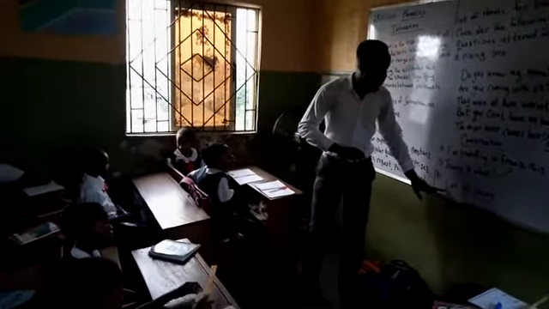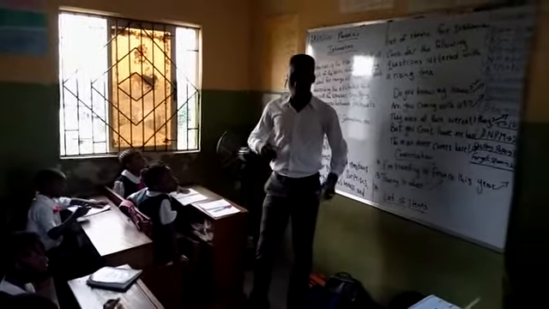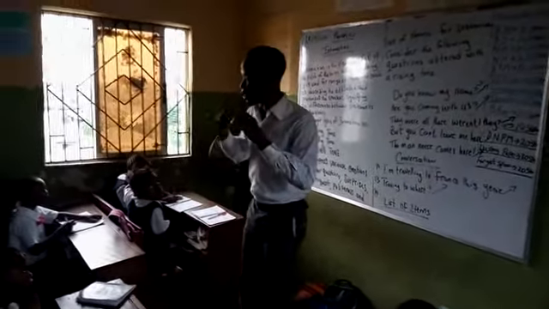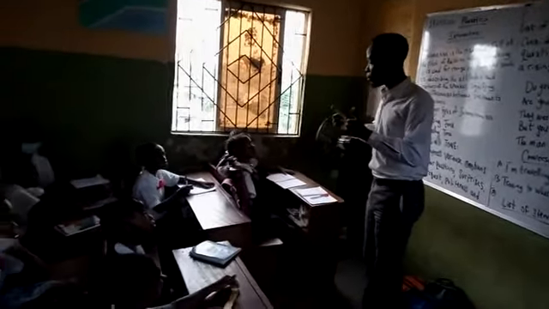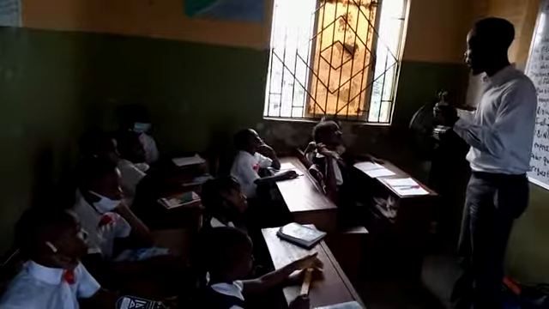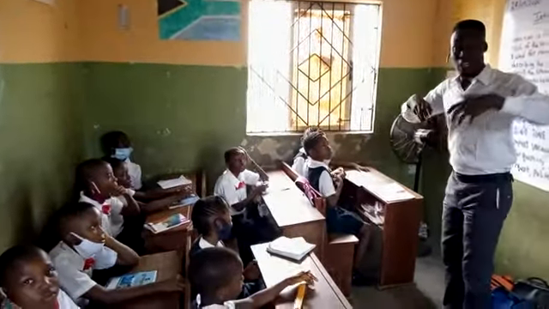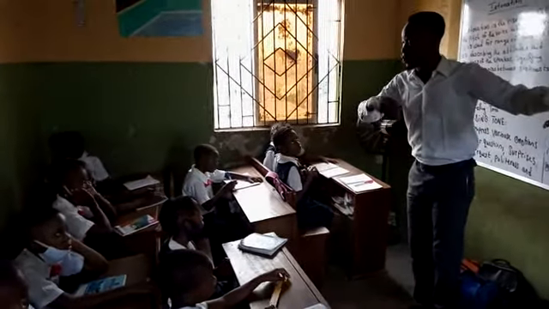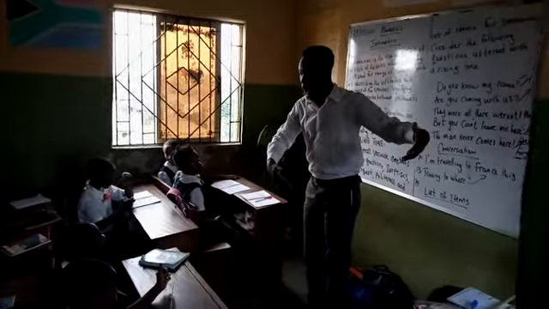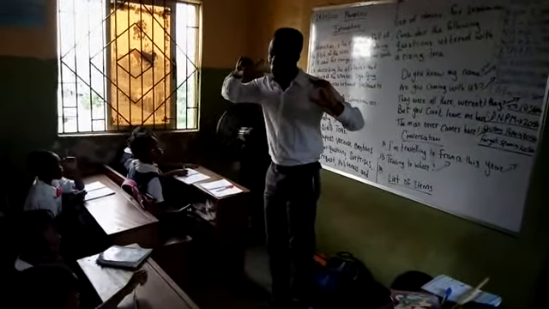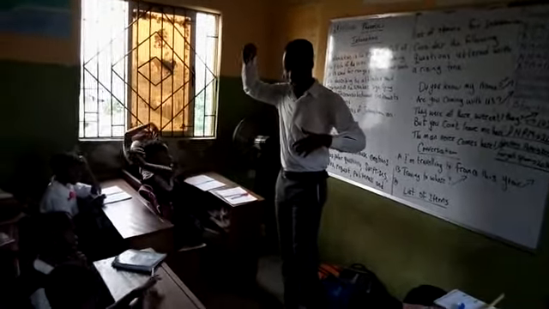You have this inside our textbook. We're going to look at that later. It's a list of items. Remember what I told you about a list of items? Whenever we have a list of items, your voice is expected to be high at the end of the last item. Why? From the starting item to the middle one, your voice is low, right? And the last item, your voice must be high.